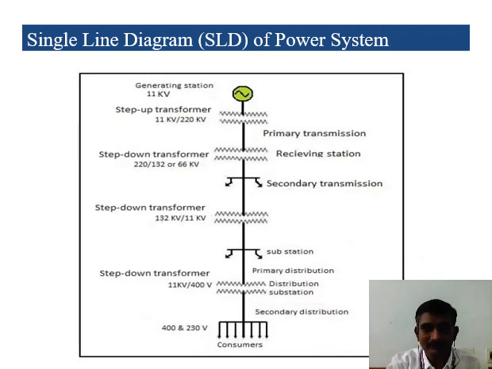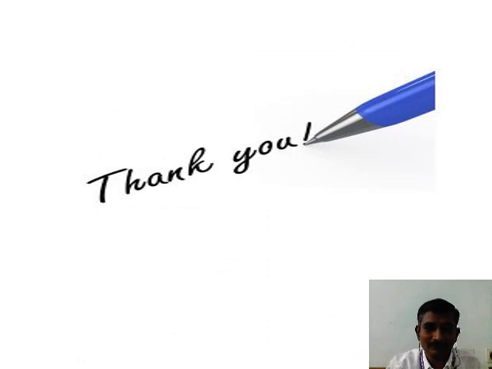Thank you. So I hope you understand how the power system is working. A small review about the system: it needs power generation, transmission and distribution up to the load. Power generation using the power plants. That power plant needs energy sources. That energy sources we can get from nature. That may be conventional energy sources or non-conventional energy sources.